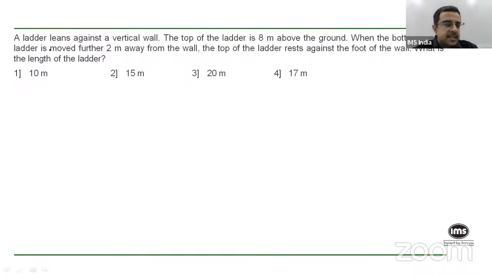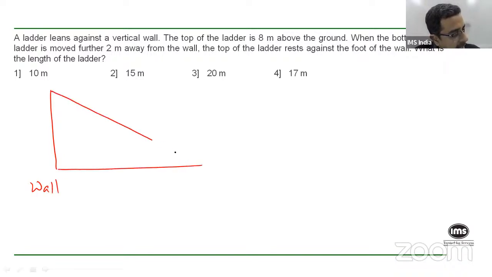All right. Okay, let's move on. So our next question, I'll read out the question again. A ladder leans against a vertical wall. The top of the ladder is 8 meters above the ground. So let's say this is the vertical wall, and this is your ladder. The top of the ladder at this point is 8 meters above the ground.